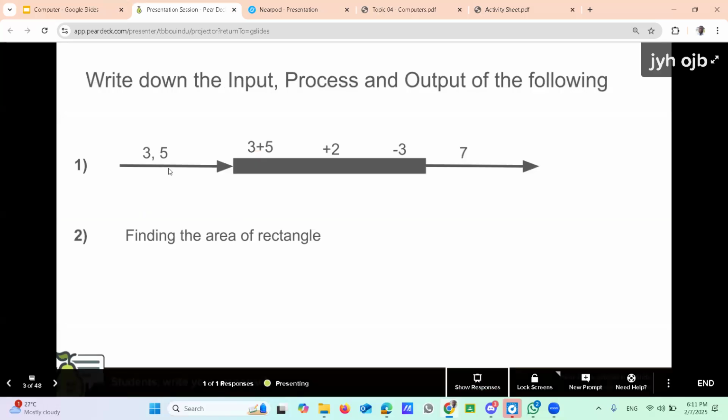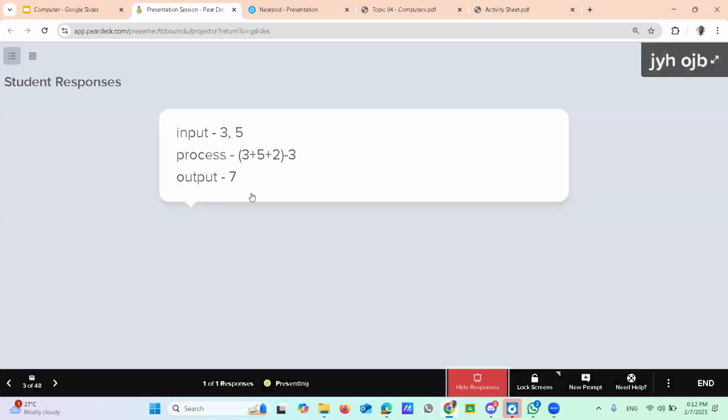Right, here the input is 3 and 5. It's clear, 3 and 5. Then after inputting 3 and 5 to the computer or machine, first it should calculate 3 plus 5, 8. And again add another 2, then 10, and minus 3. Right, that's the process. In your case, look at your answer: process 3 plus 5 plus 2 minus 3. It is correct. The output is 7. That's a very simple one. I think you can understand it very easily.